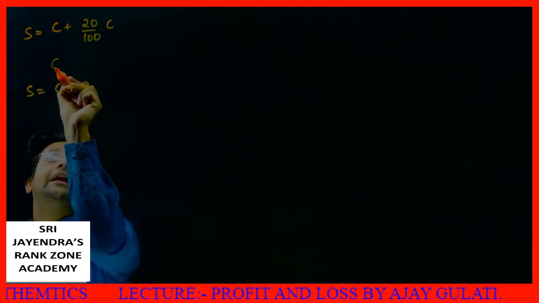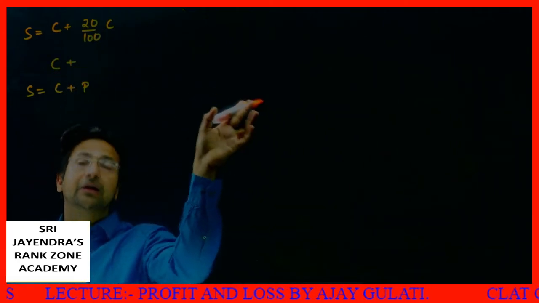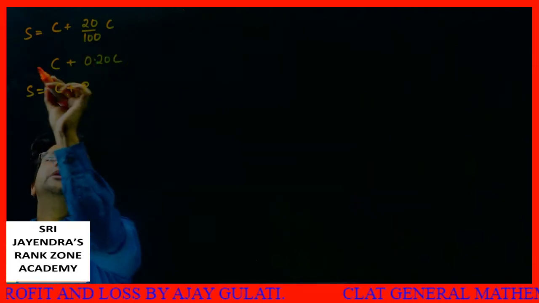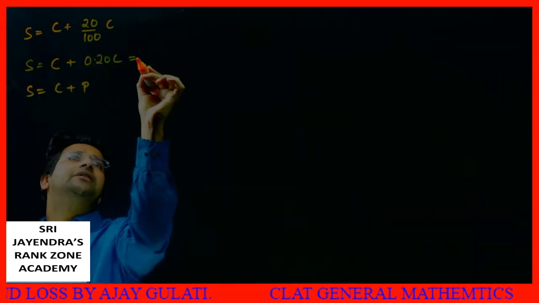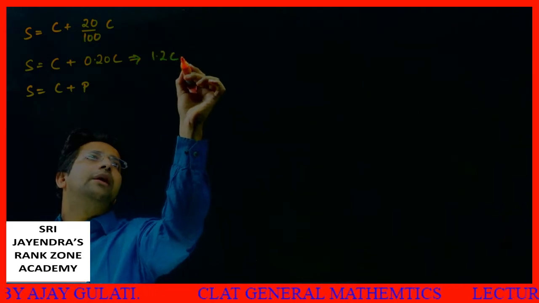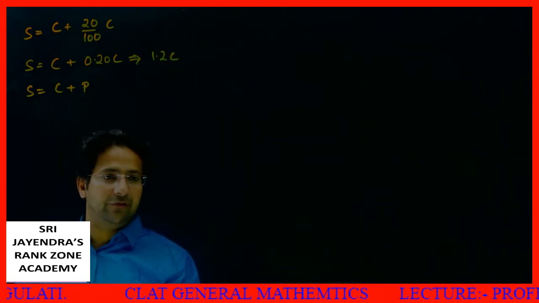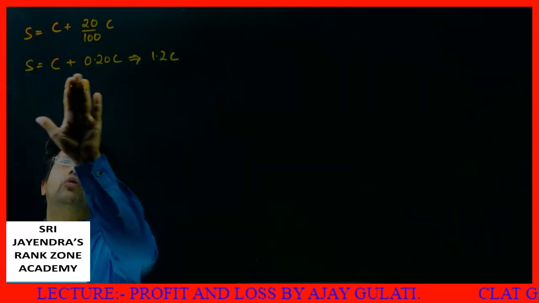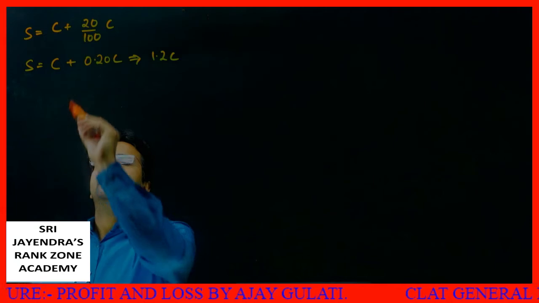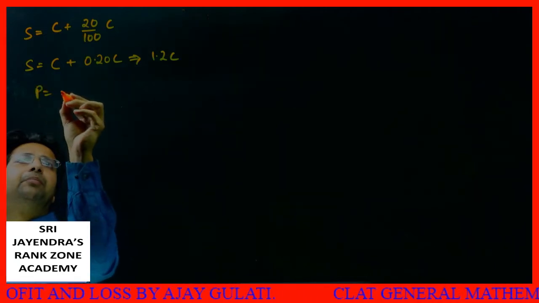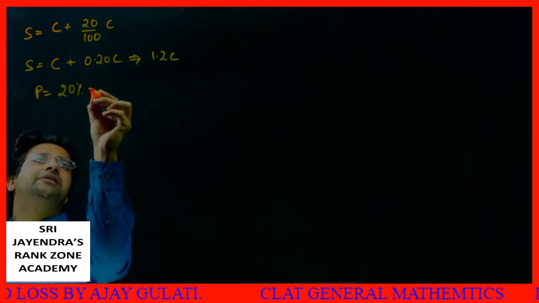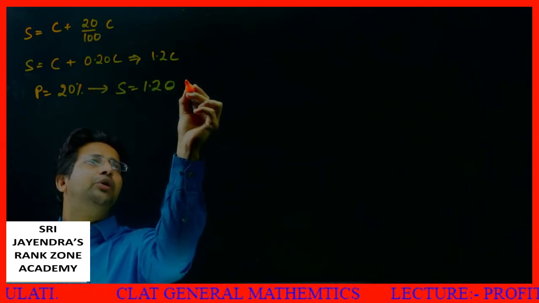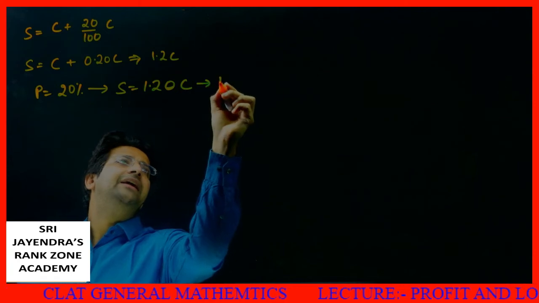But next time onwards, I won't be doing this thing. This is 0.20C, or I can say 1.2C. It is clear to everyone? Yes, it must be clear to all of you. Now, what I observe is if my profit is 20%, then my selling price would be directly 1.2 times the C, or I can say 1.20 C, but I will be writing it as 1.2 C only.